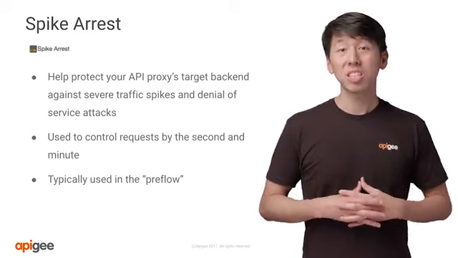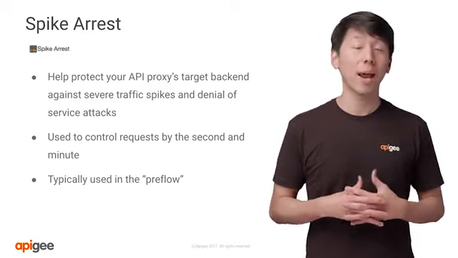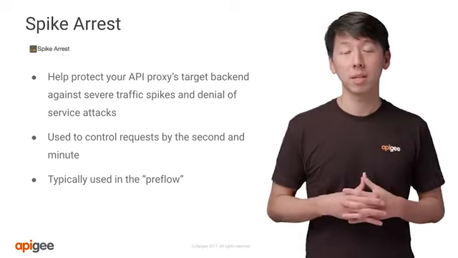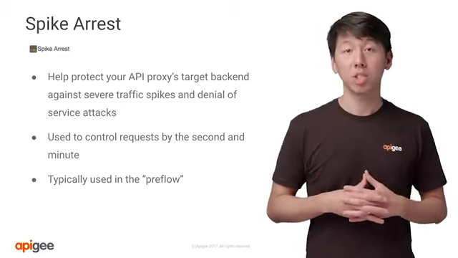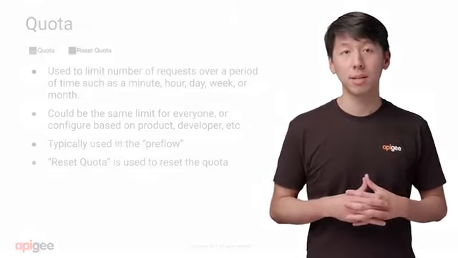This policy is usually used in the pre-flow since you want your API proxy to check for this before executing any of the other policies. Simply add this policy to your API proxy and configure it to the threshold you want.